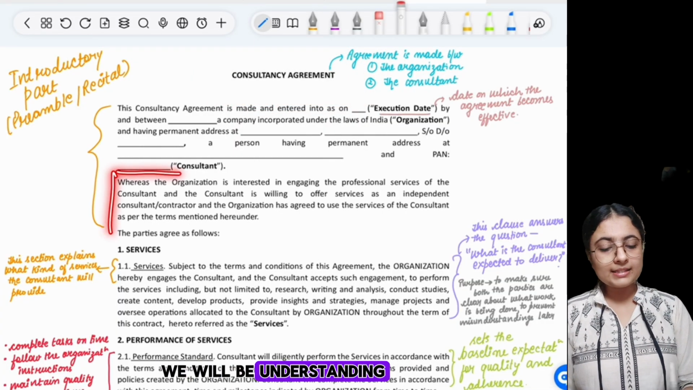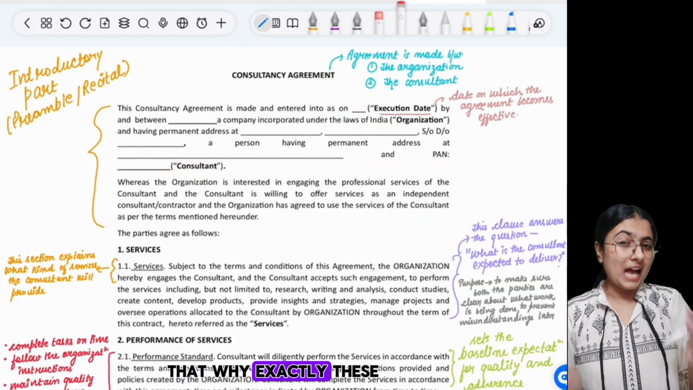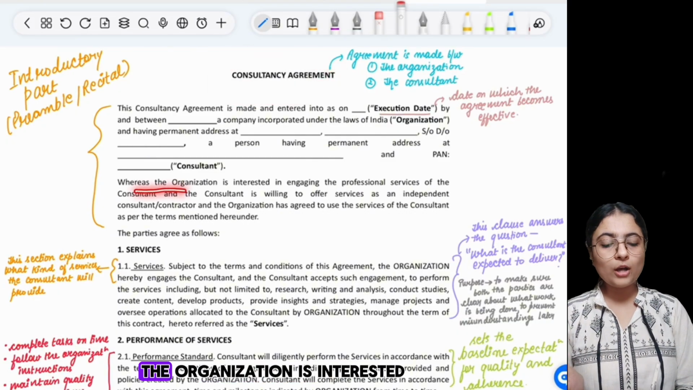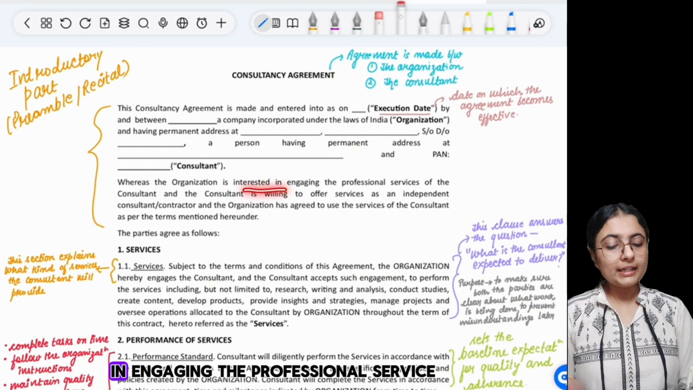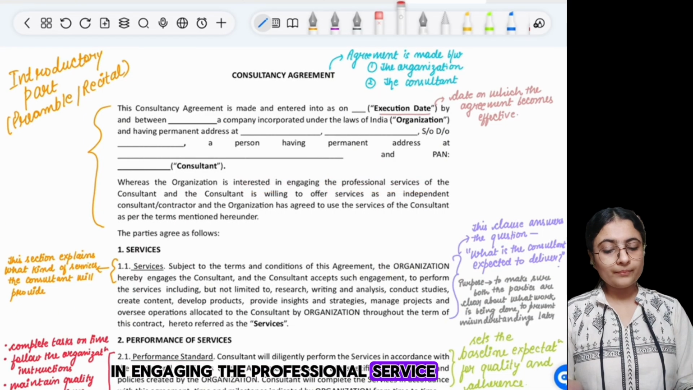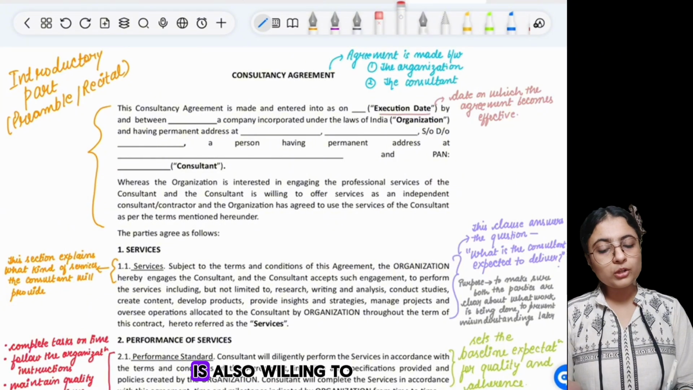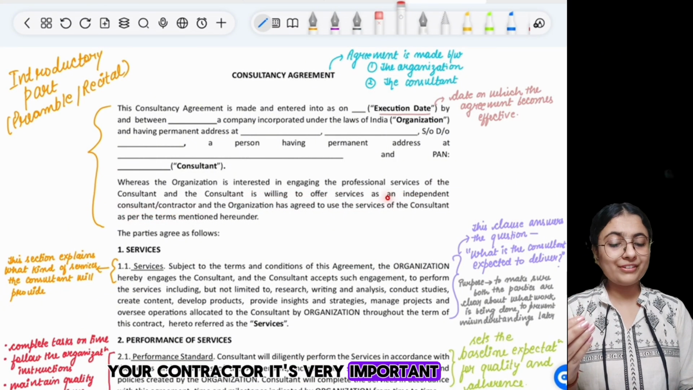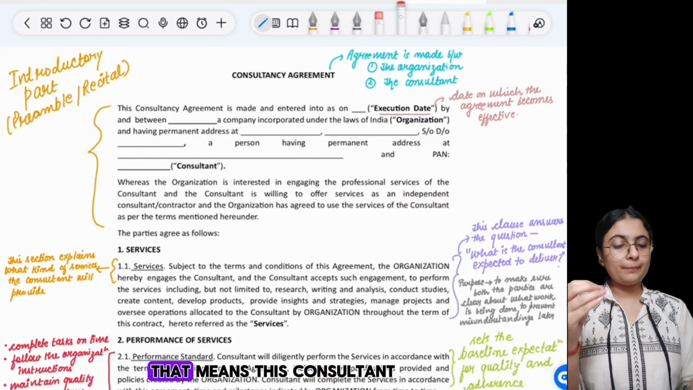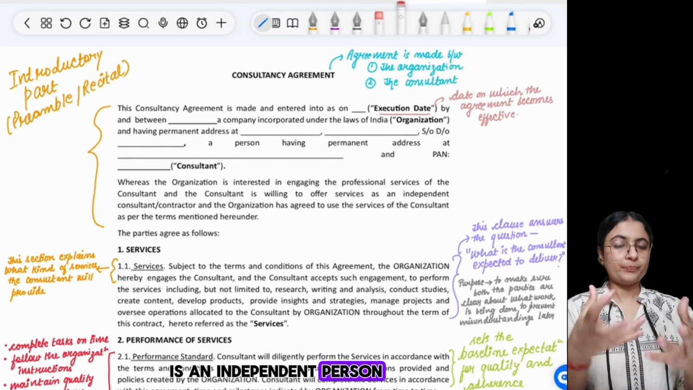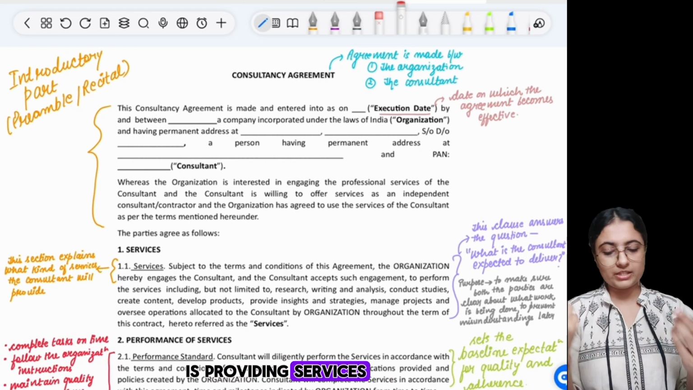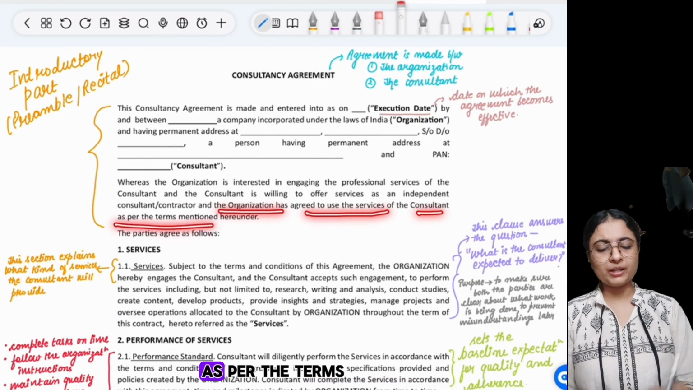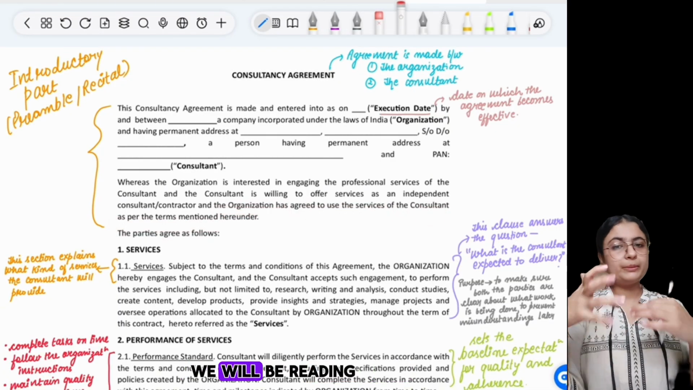Now, we will understand the purpose of this agreement, that is, why exactly both parties are entering into a consultancy agreement. Whereas the organization is interested in engaging the professional service of the consultant, and the consultant is also willing to offer the service as an independent consultant, or contractor. It's very important that we have mentioned the word independent consultant. That means this consultant is an independent person, not an organization, who is providing services, and the organization has agreed to use the service of the consultant as per the terms mentioned hereunder. We will be reading those terms.